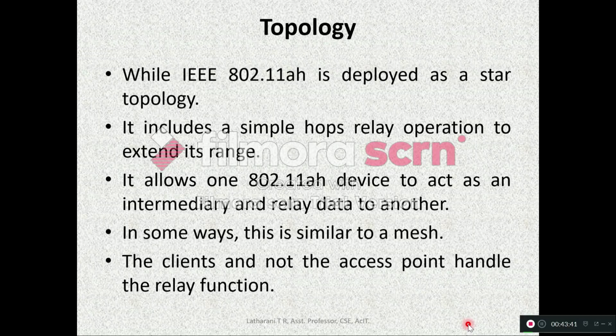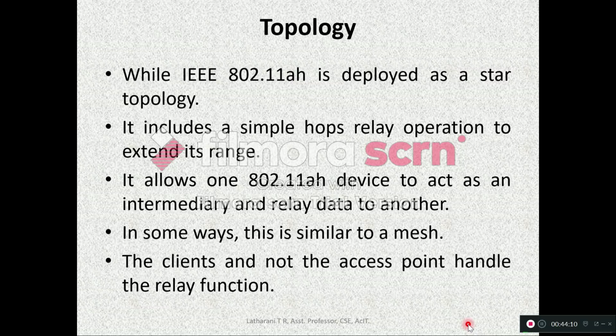Then the topology of this technology is usually a star topology. It includes a simple hops relay operation to extend its range. It allows one 802.11ah device to act as an intermediary and relay data to another. In some ways, this is similar to a mesh. The clients and not the access point handle the relay function.